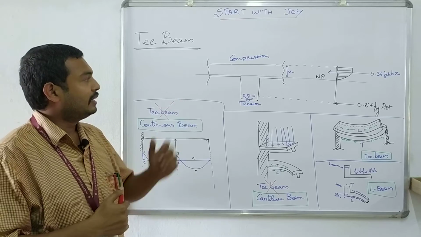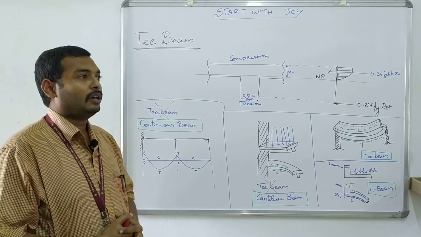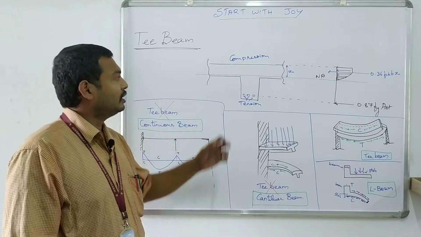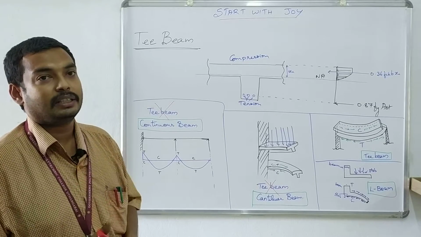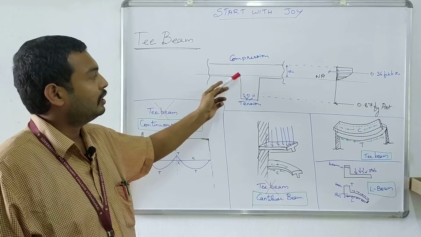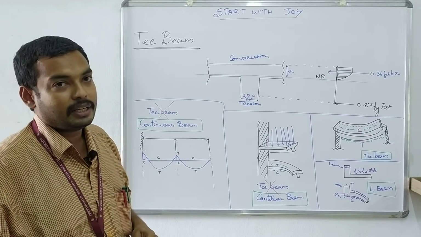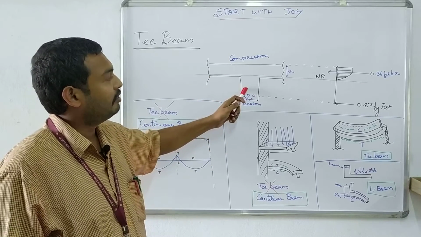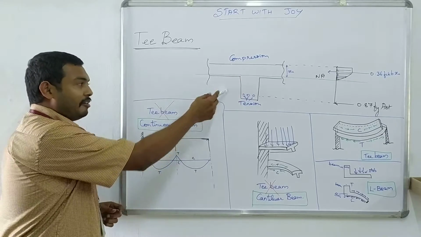A T section, a T shaped slab and beam combination, which can be called a T beam, should satisfy the following two conditions. One is the slab and the beam both should be constructed monolithically, that is, as a single structural member, not like a slab or a beam separately. The slab and the beam should be constructed monolithically such that these two act as a single structural member, in which the beam portion acts as web and the slab portion acts as flange. So, that is why it is called flanged beams.